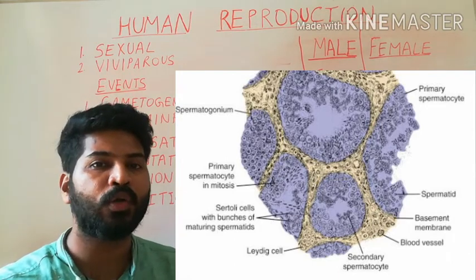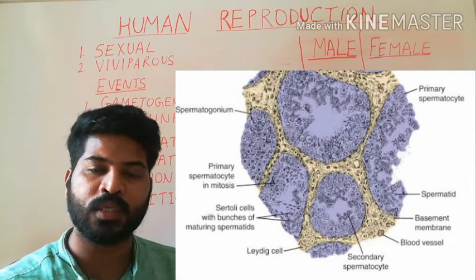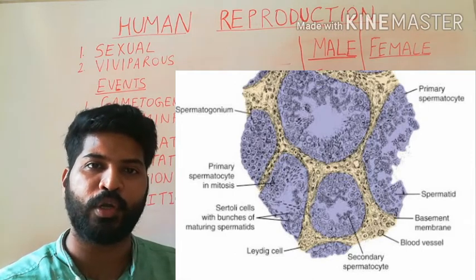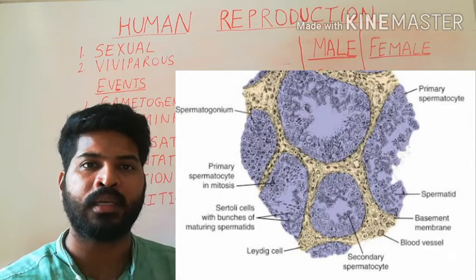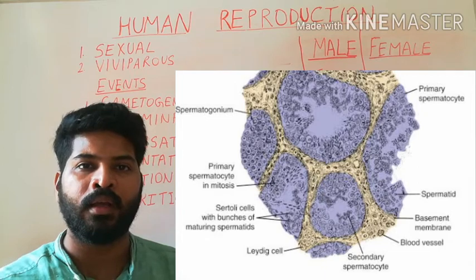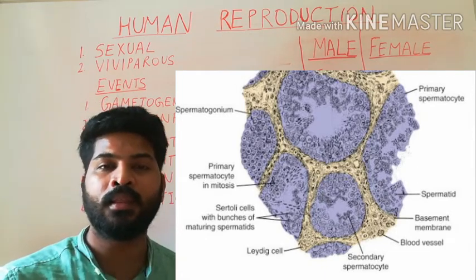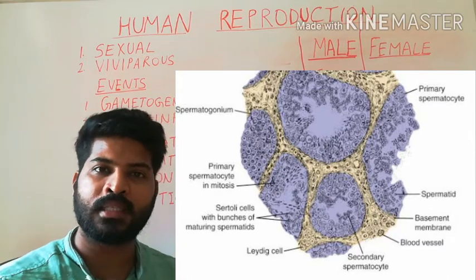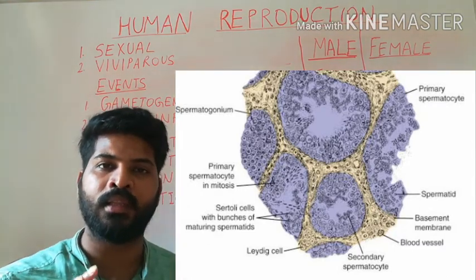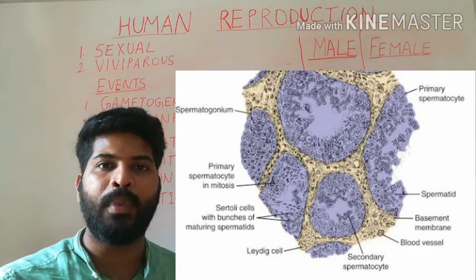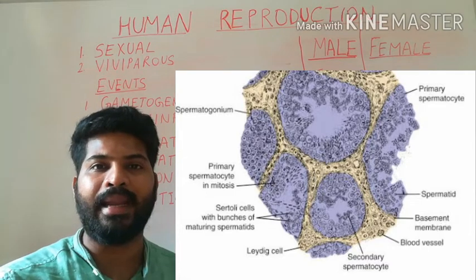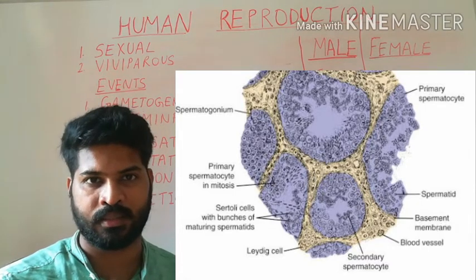The spermatogonia undergoes meiosis to produce the male gamete, spermatozoa, or in short known as sperms. In between the Sertoli cells as well as the spermatogonial cells, there are blood vessels and interstitial cells.